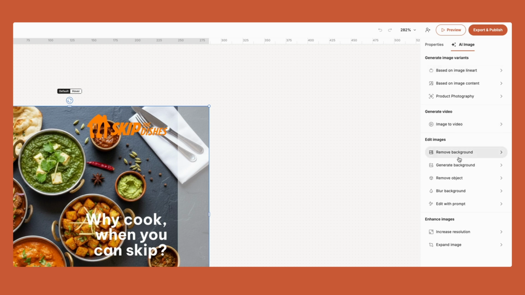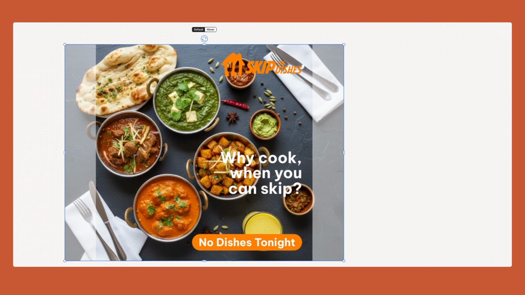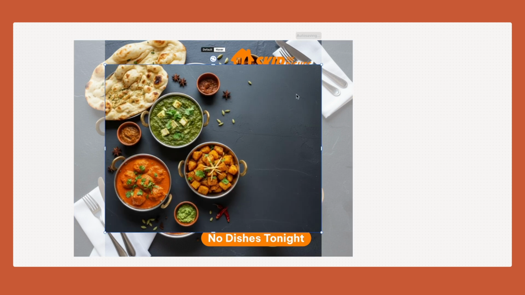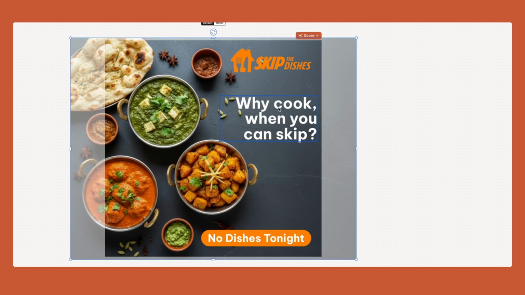You could remove a background, you could remove an object, but you can also go to product photography that integrates the latest models such as Gemini 2.5 Flash, codename Nano Banana, or Flux.1 Context Max. And here what I could say, you know, remove the dishes from the right side of the image. When I do that, let's enhance the prompt and generate the images. It's going to generate images that are going to look like this. So let's actually remove this one and add this one. In a few seconds, instead of having to go and find the right image, the right stock image, I can just edit the image and make it look exactly the way I want.